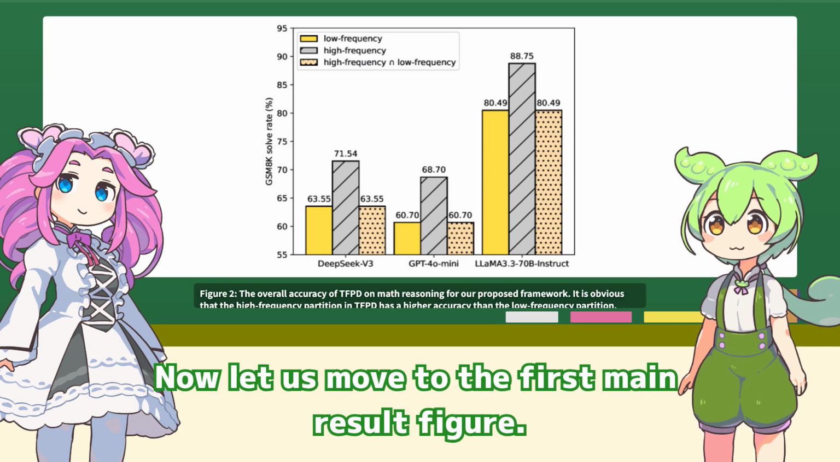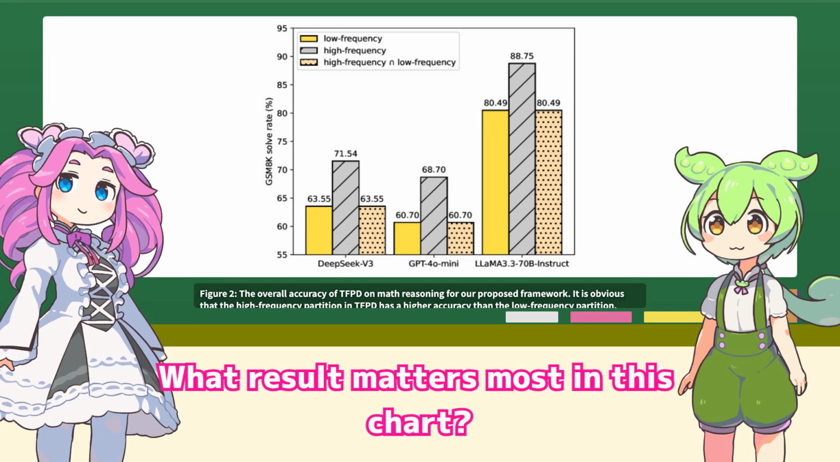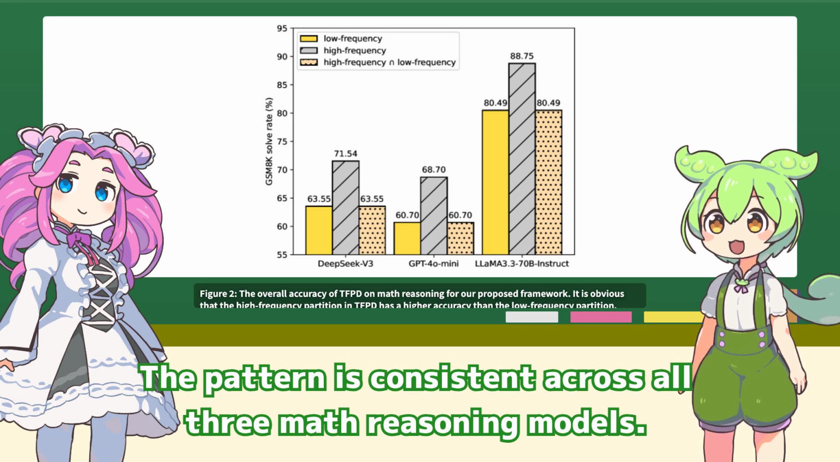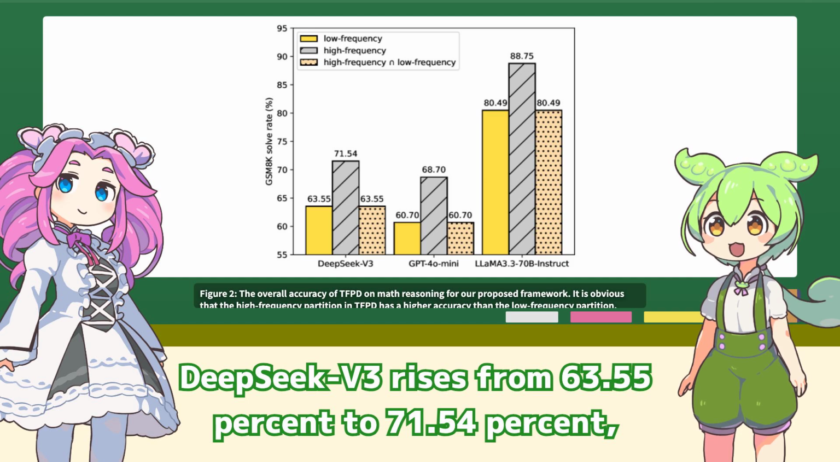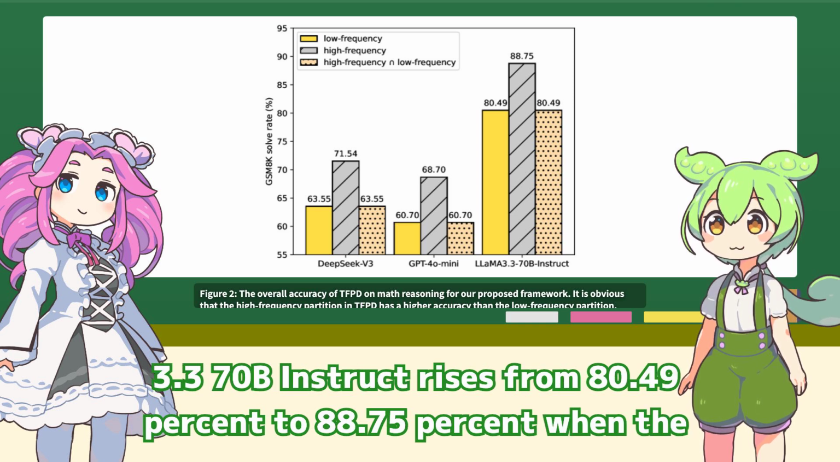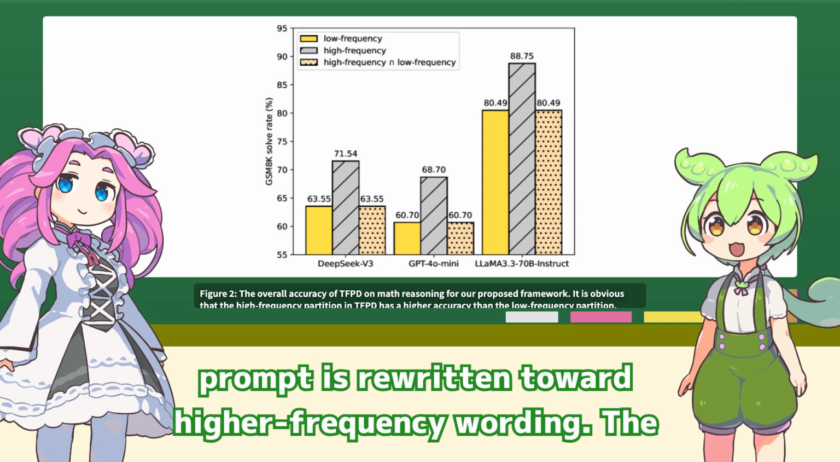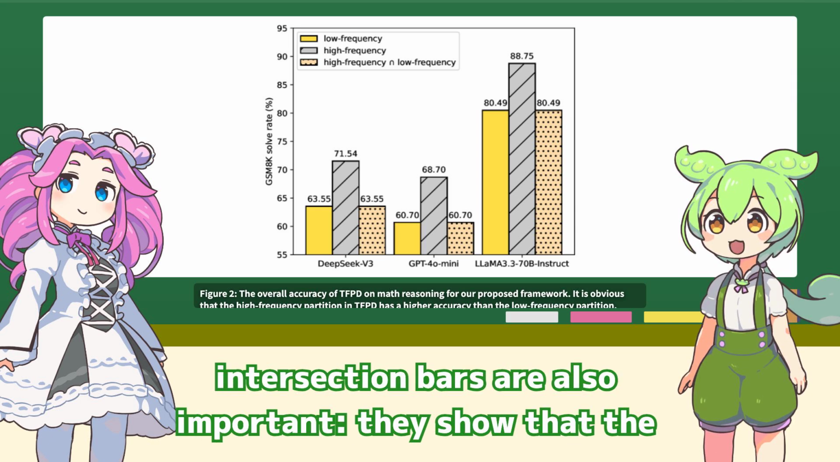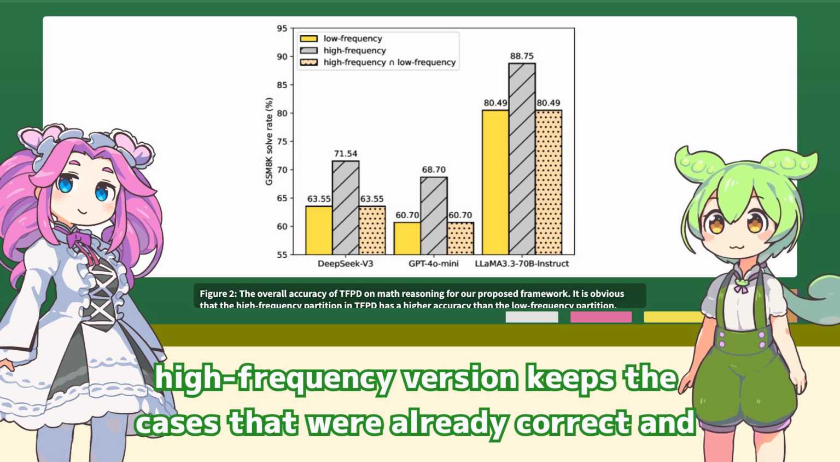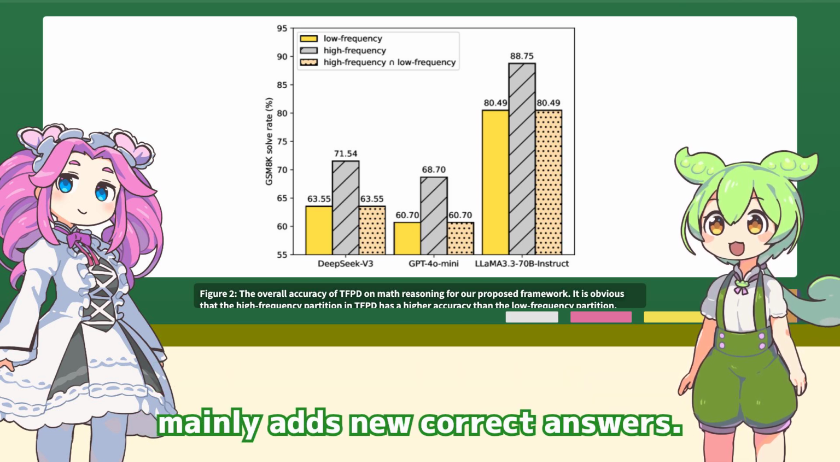Now let us move to the first main result figure. What result matters most in this chart? The pattern is consistent across all 3 math reasoning models. DeepSeek v3 rises from 63.5% to 71.5%. GPT-4o rises from 60.70% to 68.70%. And Llama 3.3 70B Instruct rises from 80.49% to 88.75% when the prompt is rewritten toward higher frequency wording. The intersection law is also important. They show that the high-frequency version keeps the cases that were already correct and mainly adds new correct answers.